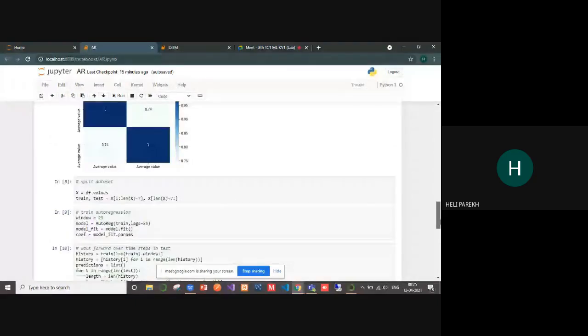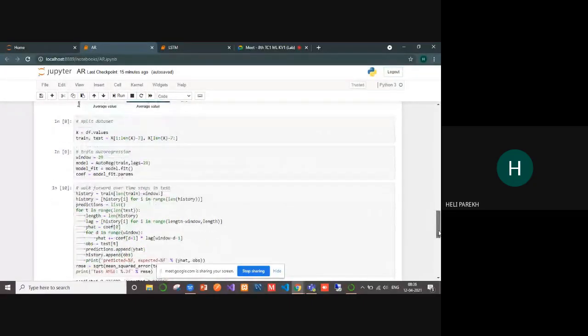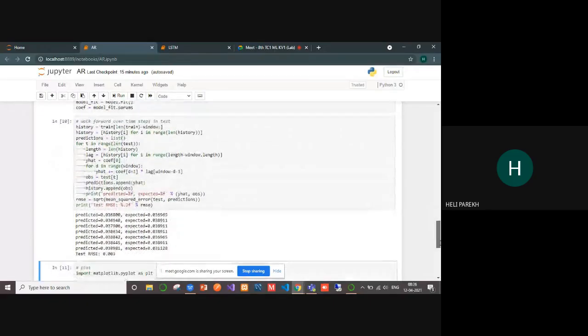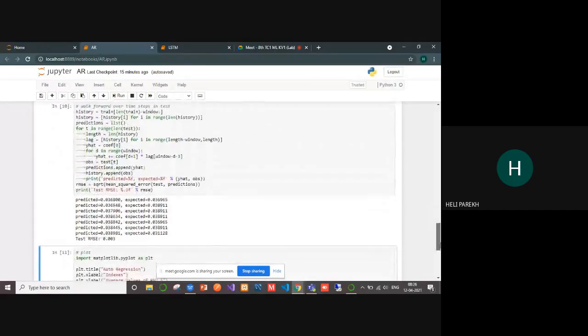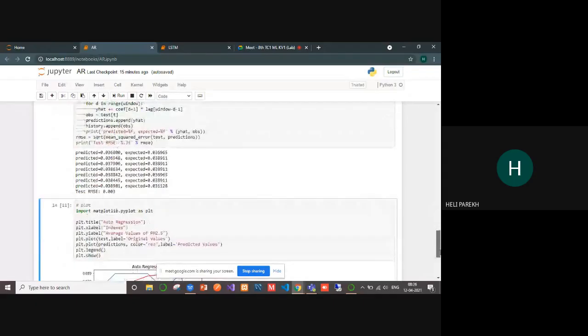The last 7 values I have taken into the testing data set. Next, I'm training the auto regression, and likewise I'm predicting, taking into care the history, and I'm going into future values by using the past values. And next is the plot.